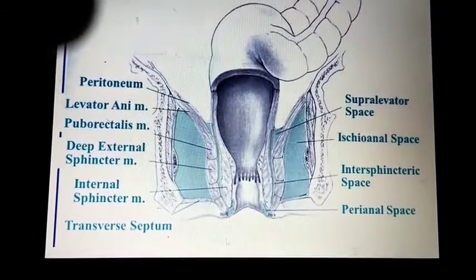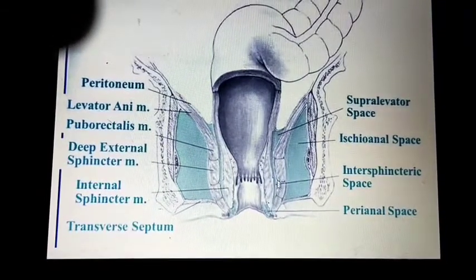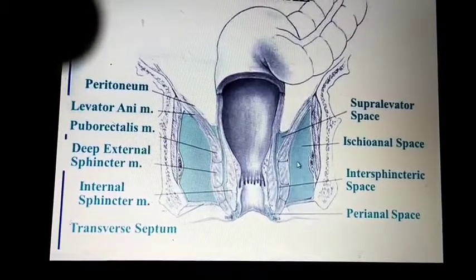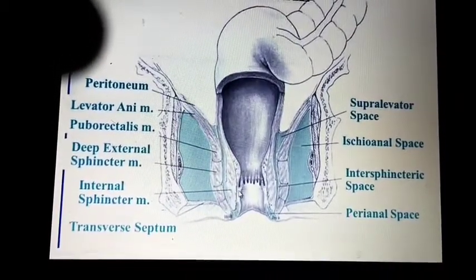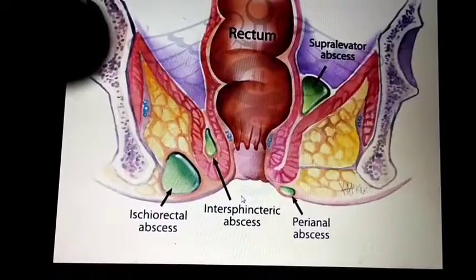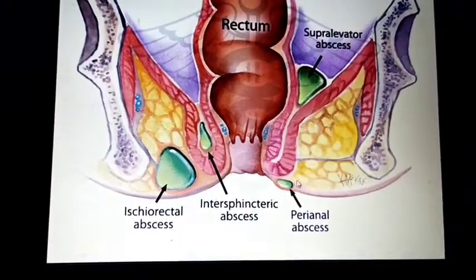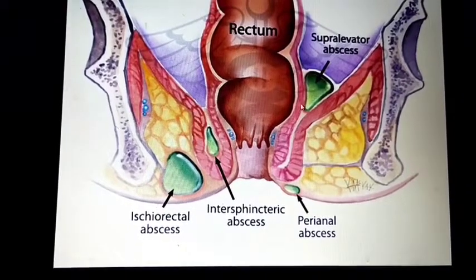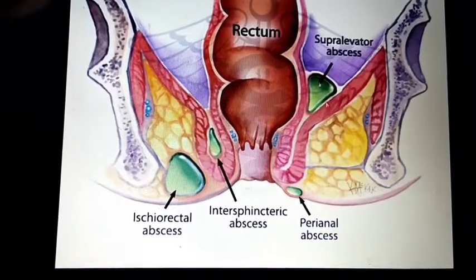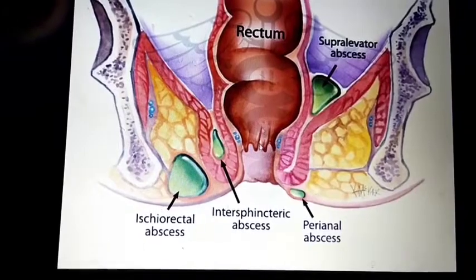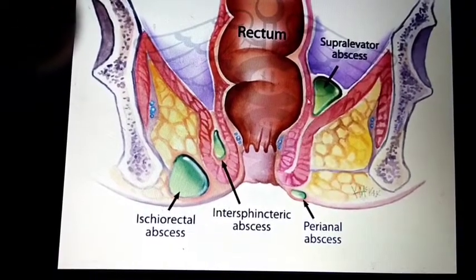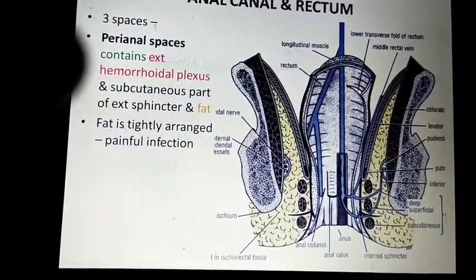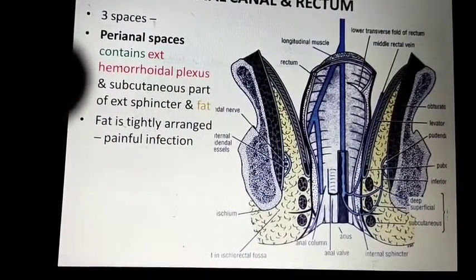Here also, this is perianal, intersphincteric, supralevator, ischiorectal, and here if it is present, this is submucosal. In this picture you can see perianal, intersphincteric, ischiorectal abscess, supralevator. These abscesses are mainly formed because of infection of anal glands, and these cause abscesses and fistulas.